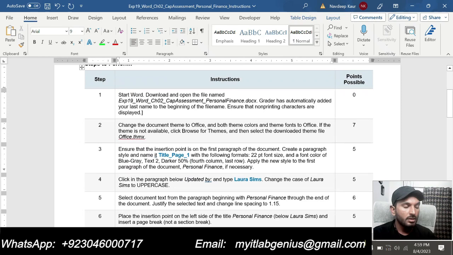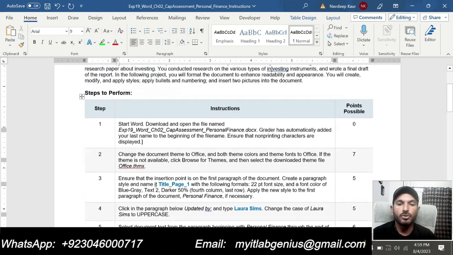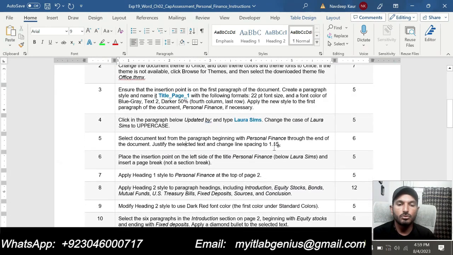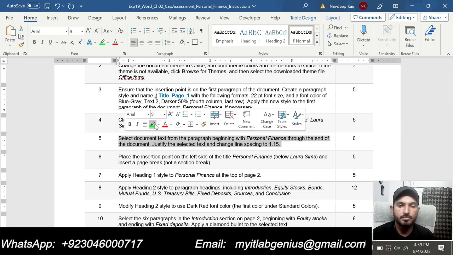I am doing this step by step and I am explaining it to you so that you can do this assignment on your own. But if you want me to do this for you, you can ask me to do this assignment for you. So now I will move to next step, that is step number 5.